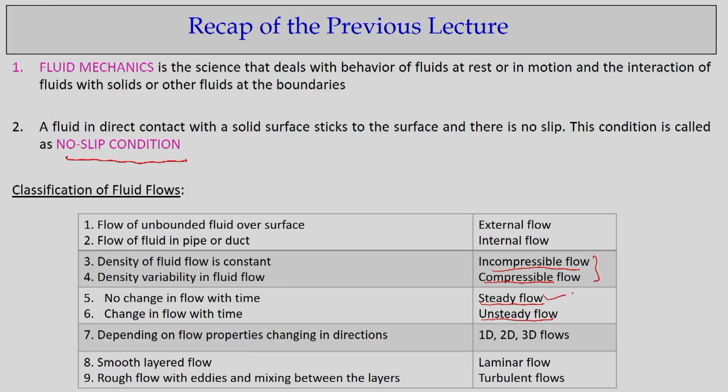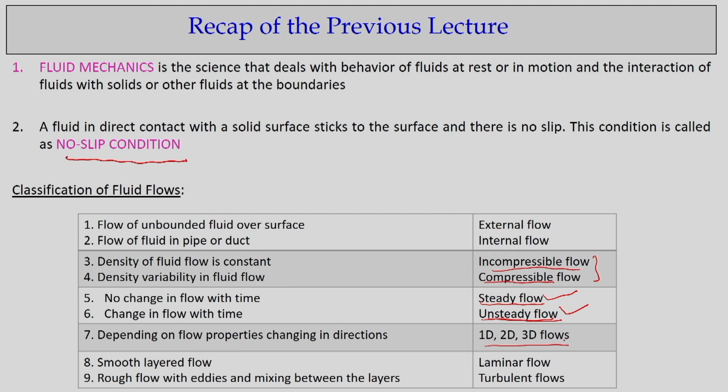Similarly, we can have unsteady flow, where the flow properties like density, velocity and pressure vary with time within the flow domain.